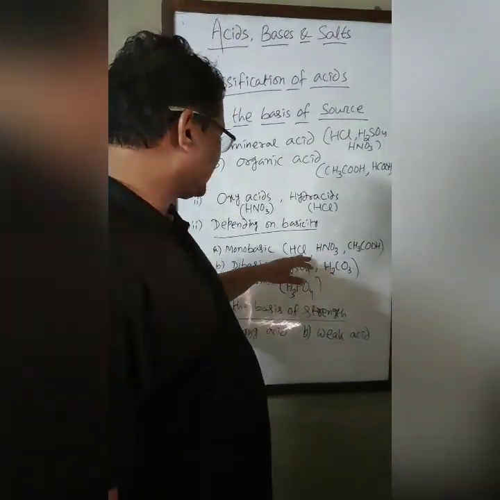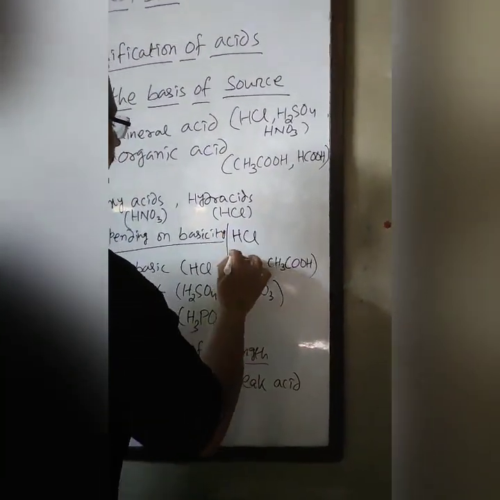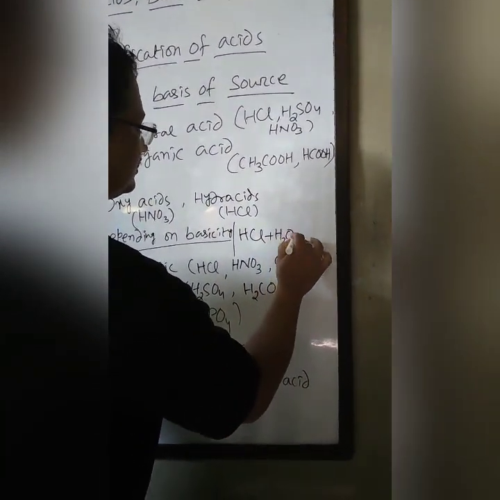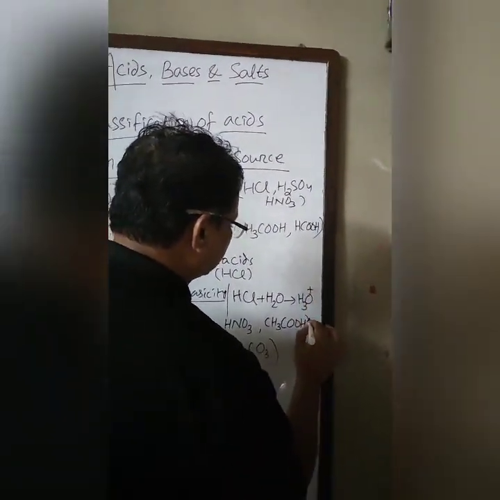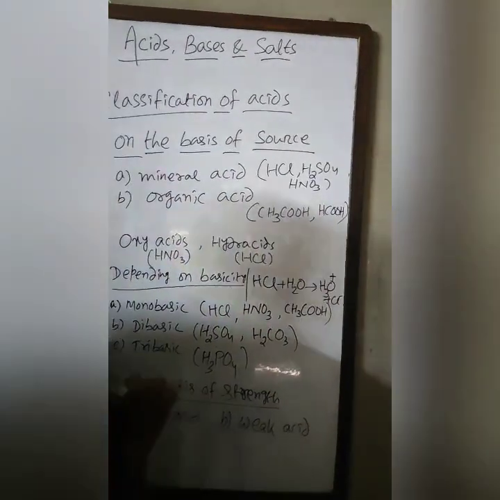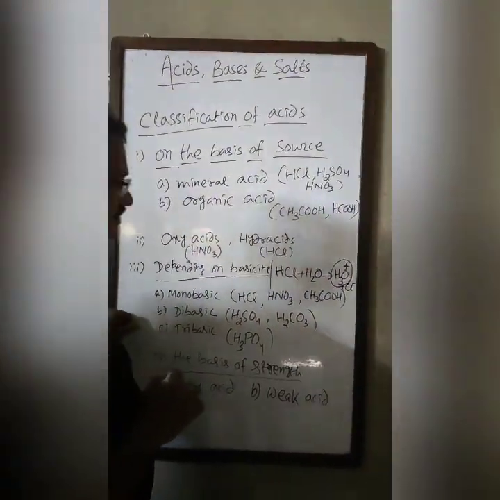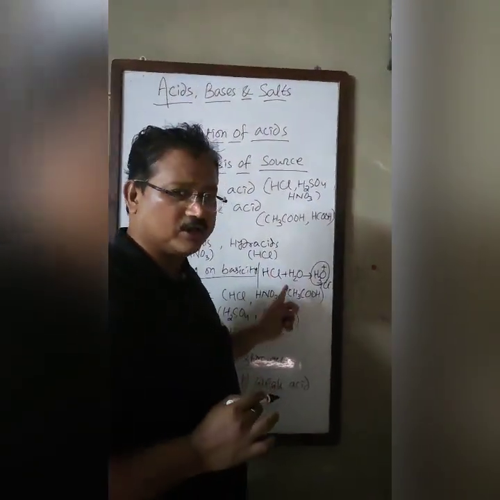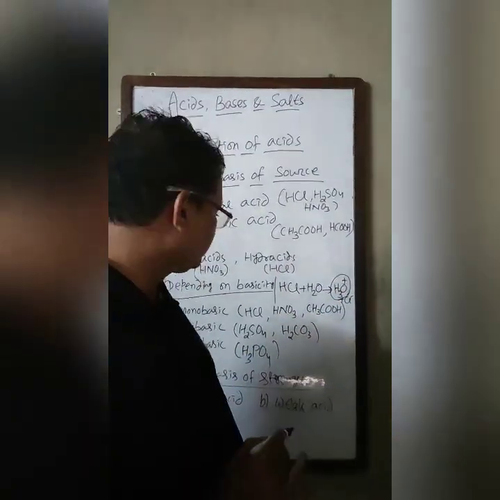For example, if you take hydrochloric acid, when it ionizes in water, it produces one hydronium ion and one electronegative radical. So one hydronium ion is produced by one molecule of HCl, so it's a monobasic acid.